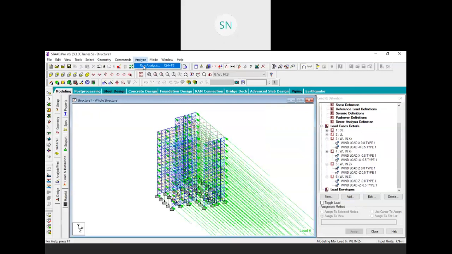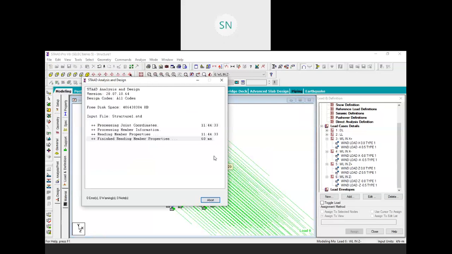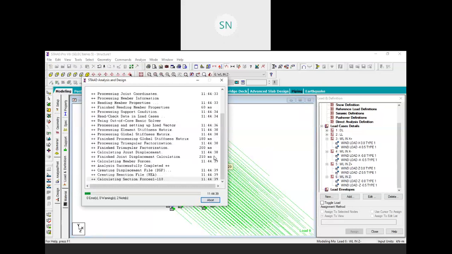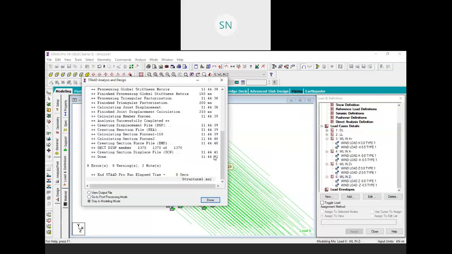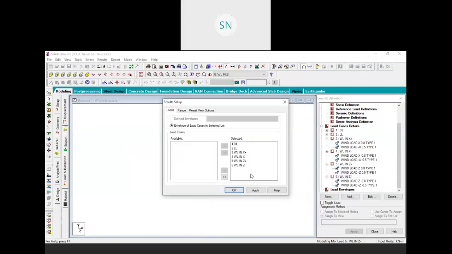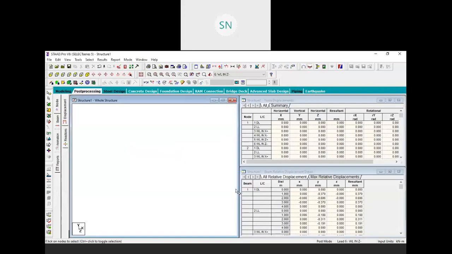and you can run your study, and it will give you an analysis result only, where you will find the displacement, support reactions, then axial force, shear force, bending moments, right? So all these things you will find in this output. So go to the post process mode, click on OK for these load cases.